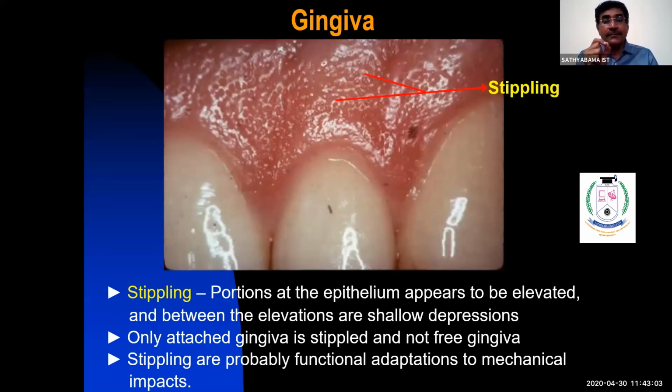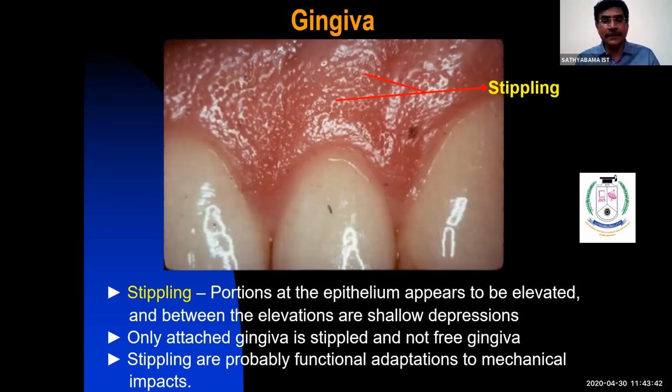In the attached gingiva, there are elevated areas, and between the elevations there are depressions, which give the orange peel appearance. That is called stippling. Stippling is one of the characteristic features of the attached gingiva. It is present only in attached gingiva, and absent in the free gingiva, the alveolar mucosa, and the mucogingival junction. One important clinical consideration is that stippling is absent during gingival disease and periodontal disease.